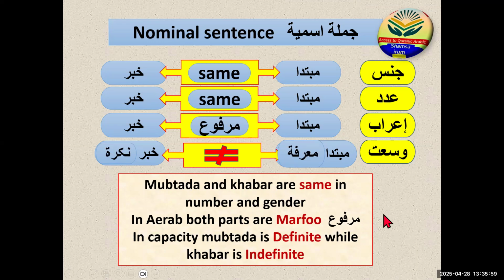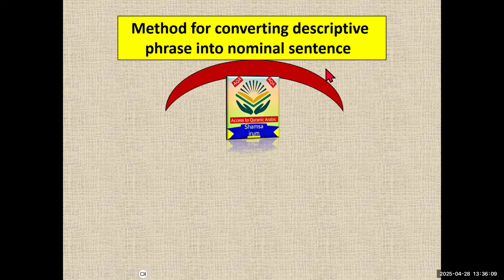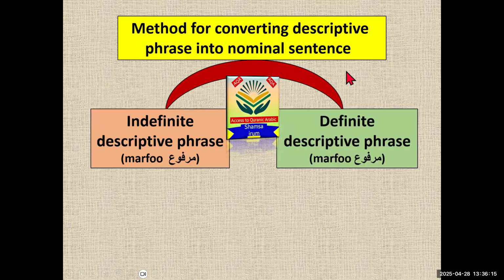Okay. All right, now I will give you the method of how we can convert the descriptive phrase into a nominal sentence. There are two types of the descriptive phrase. The descriptive phrase can be definite and it can also be indefinite. You know that because we covered it in detail in the last lecture about the descriptive phrase.